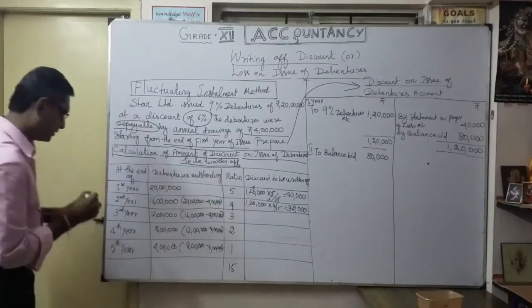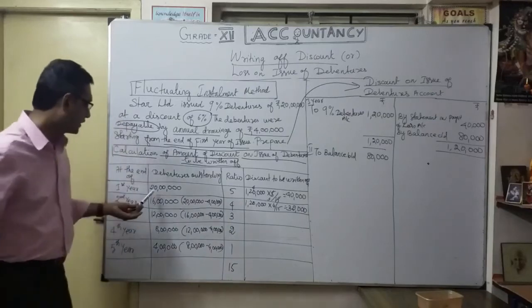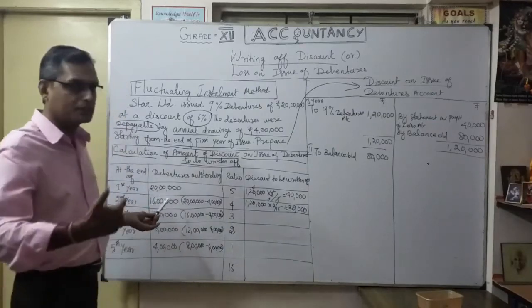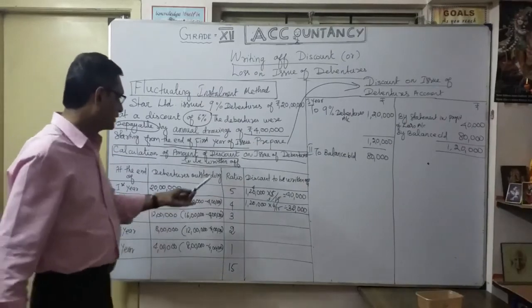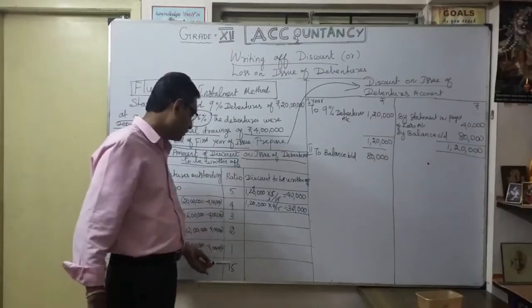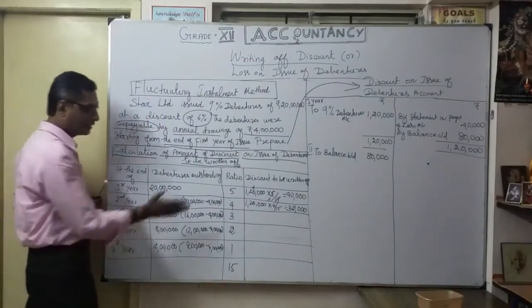So here, the difference in outstanding: first year, second year, third year, fourth year, fifth year, how is the outstanding? 20 lakhs, then every year 4 lakhs reducing: 16, 12 lakhs, 8 lakhs, 4 lakhs. Here ratio reverse, 5, 4, 3, 2, 1. So you can always make it whenever here ascending order, here descending order.